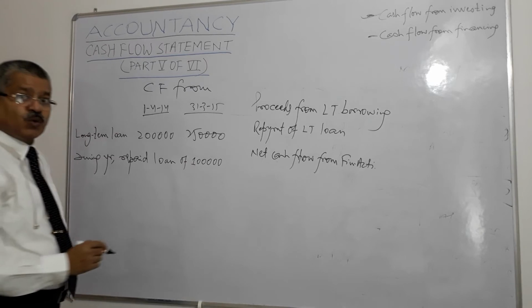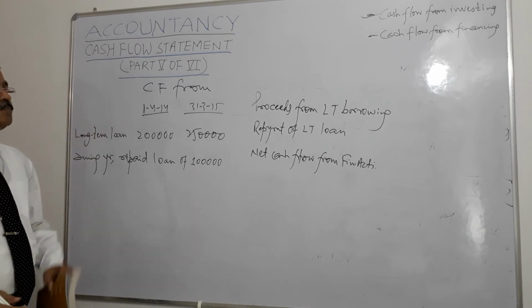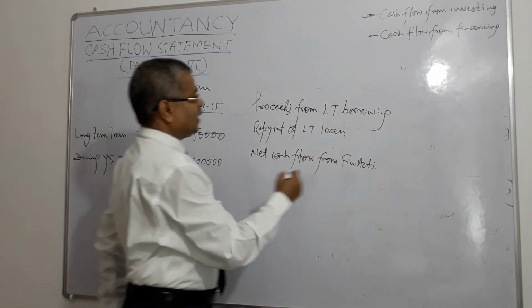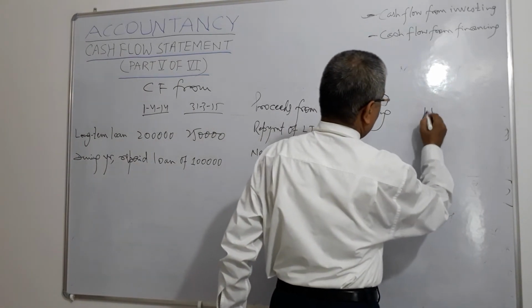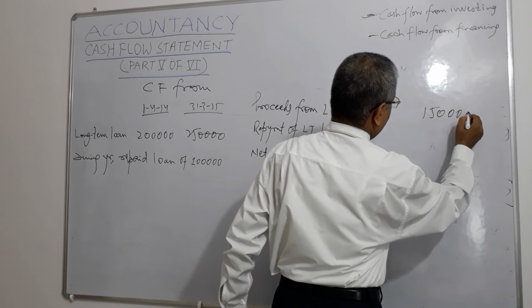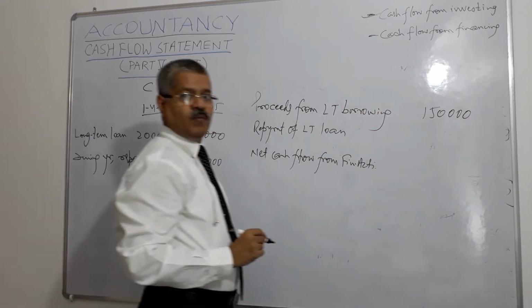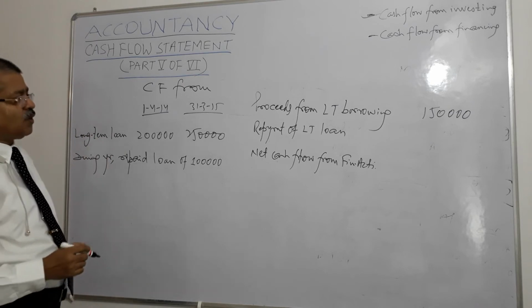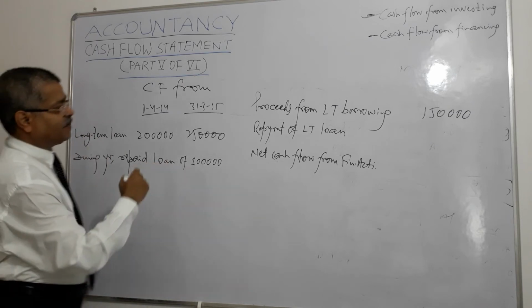So this also will get added to the proceeds from long-term borrowing. So 1,50,000, right? And what is the repayment of the long-term loan? Repayment has been 1 lakh.